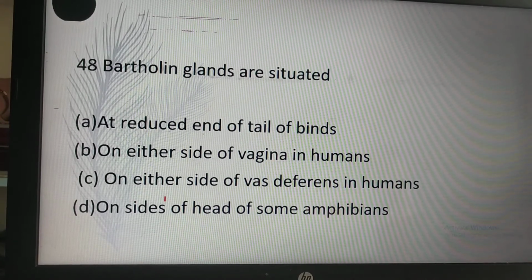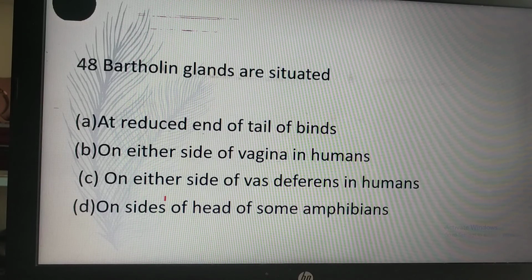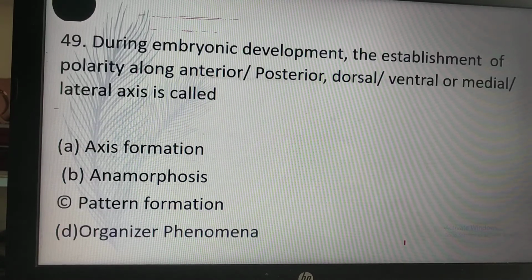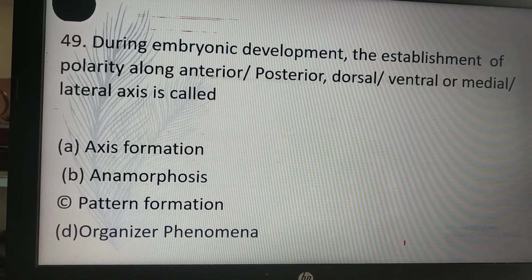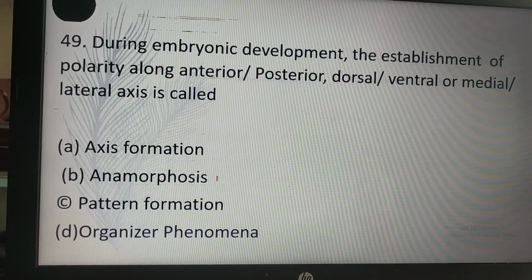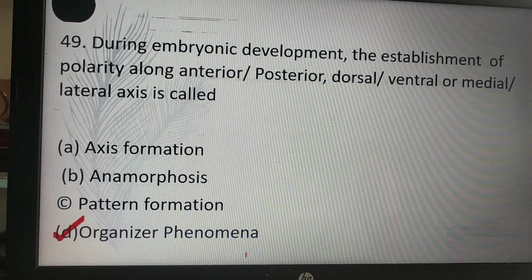Bartholin's glands are situated at: A. the reduced end of the tail of birds, B. on either side of the vagina in humans, C. on either side of the vas deferens in humans, D. on the sides of the heads of some amphibians. So B is the correct answer, on either side of the vagina in humans. During embryonic development, the stabilization of polarity along the anterior, posterior, dorsal, and ventral or medial lateral axis is called: axis formation, anamorphosis, pattern formation, or organizer phenomena. So D, organizer phenomena, is the correct answer.